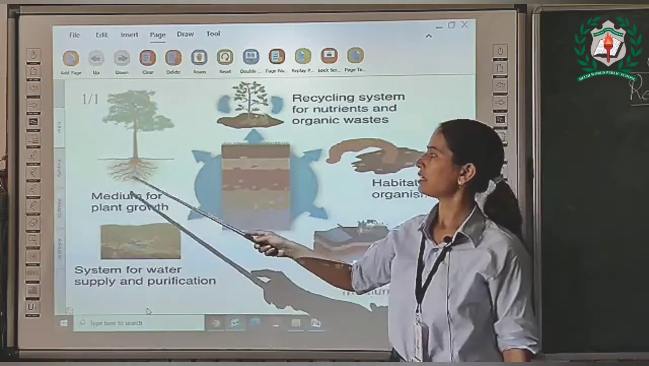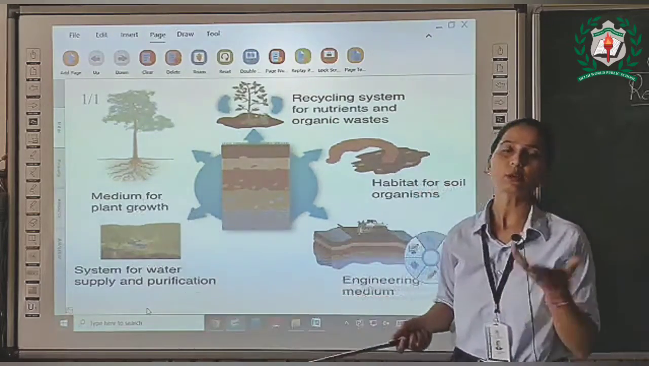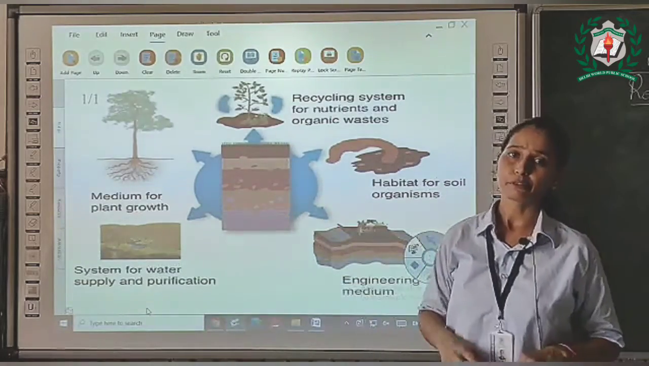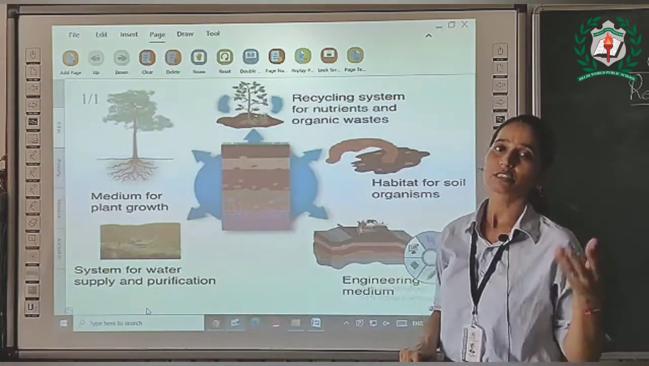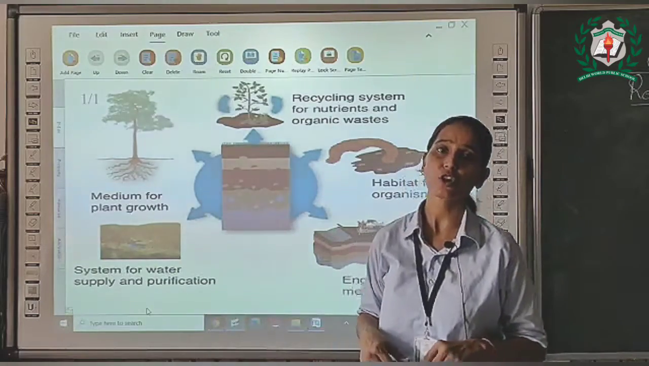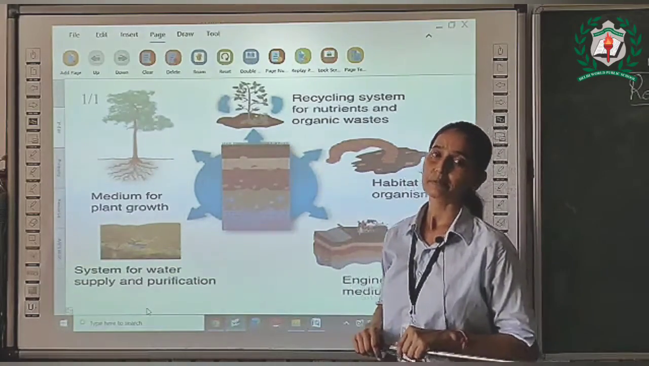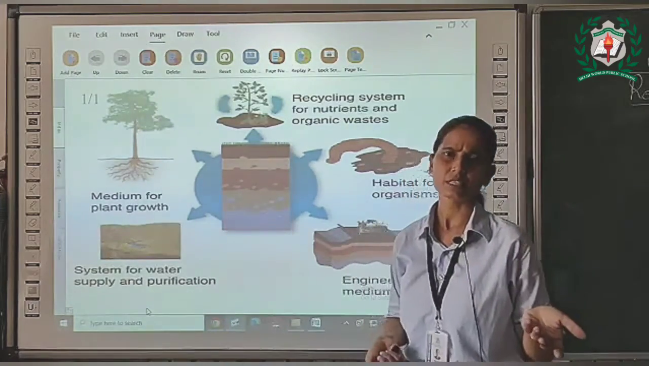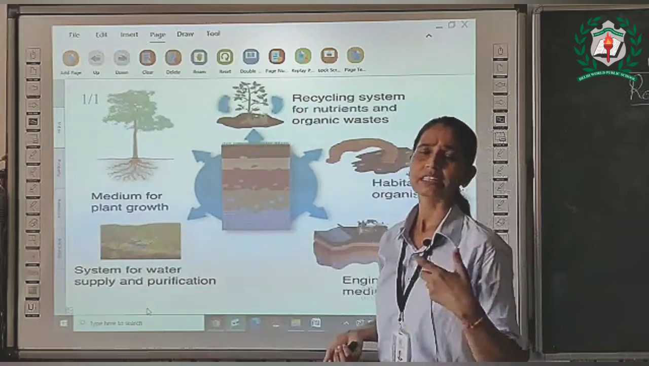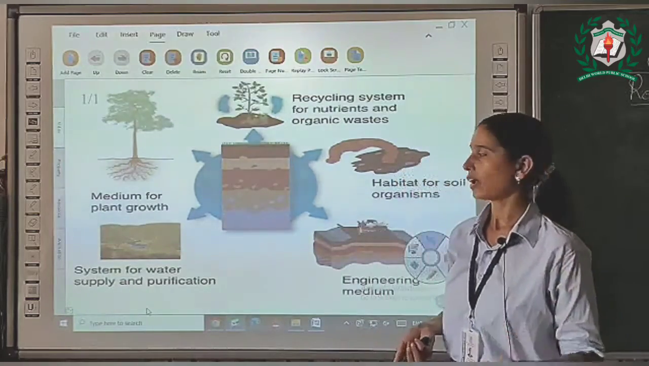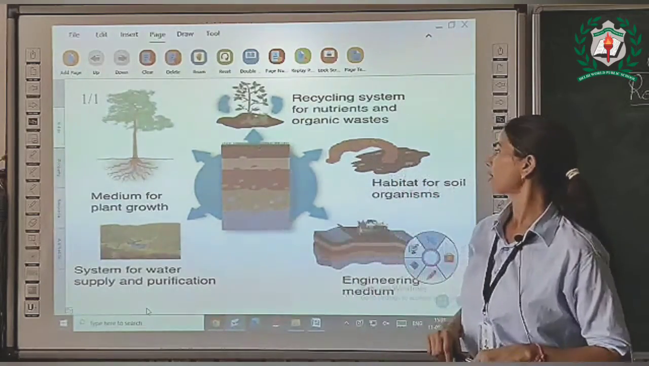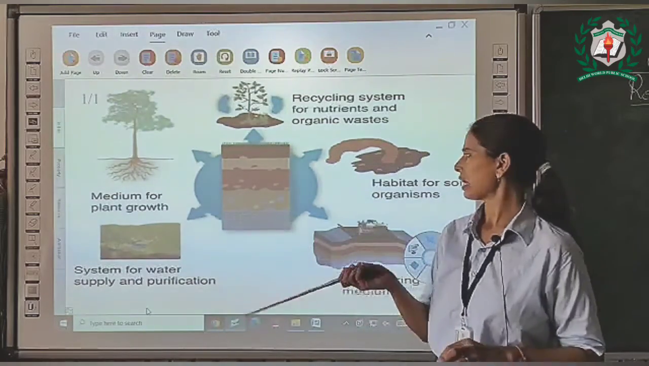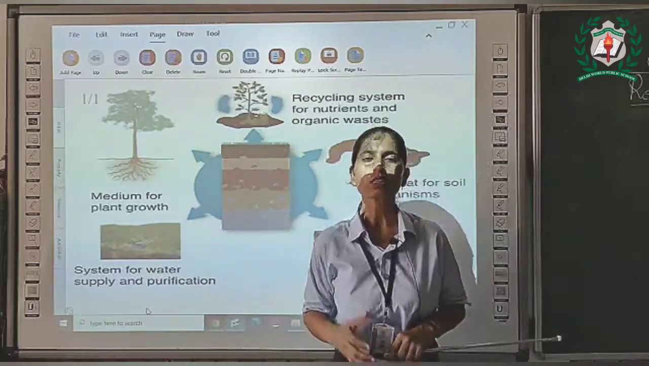Firstly, medium for plant growth. As we know, soil helps the growth of plants. Next, system for water supply and purification. As you know, there is an underground system for supply and purification of water. We have studied before about rainwater harvesting, right? And many other processes which support purification and supply of water. And habitat for soil organisms. As we know, earthworms live in soil only. So these are some points about soil.